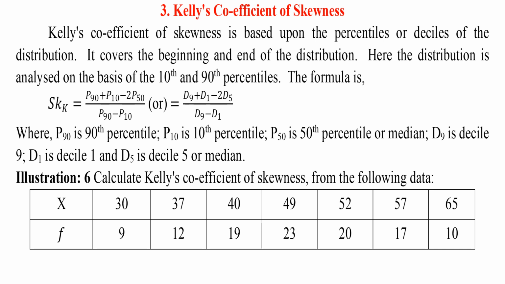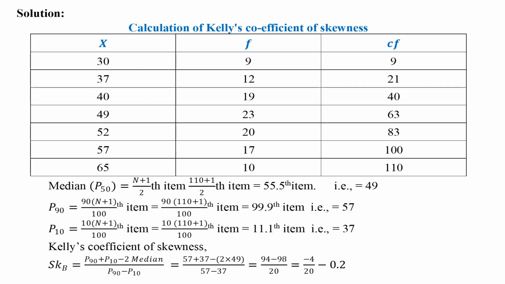Sixth illustration is related to discrete series. To calculate Kelly's coefficient of skewness, a 3-column table is prepared. In the first 2 columns, expenses and frequency are given in the illustration or written. In the third column, cumulative frequency is calculated. Median is n plus 1 by 2nd item, that's 110 plus 1 by 2nd item, that's 55.5th item, that's in cumulative frequency 63. The corresponding value of variable is median equals 49.